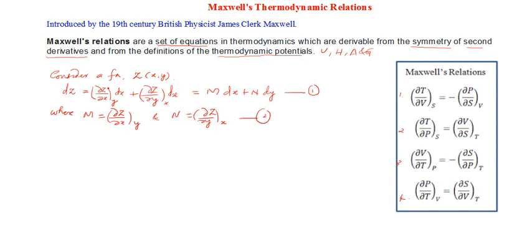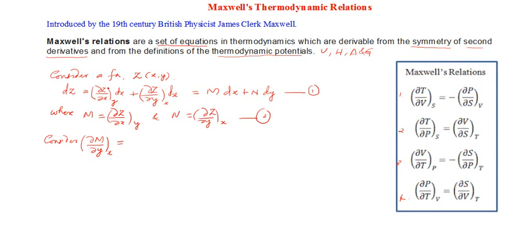Now let me do one thing. This is M. Let me take the partial derivative of M with respect to Y. By definition, M is the partial derivative of Z with respect to X, keeping Y constant. Now I consider dou M by dou Y, keeping the other variable X constant. What will you get?